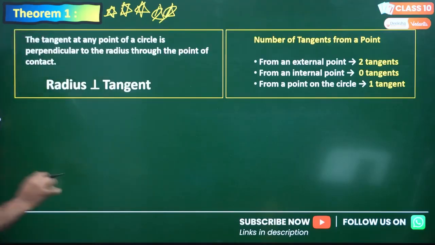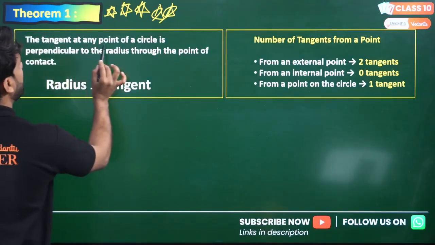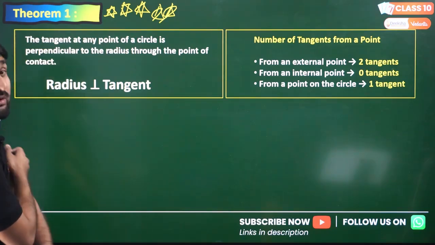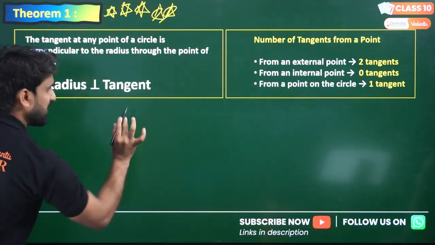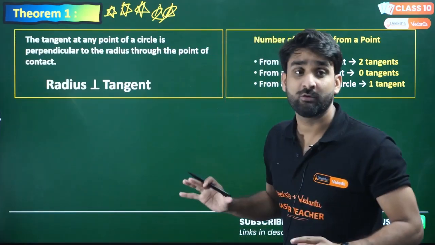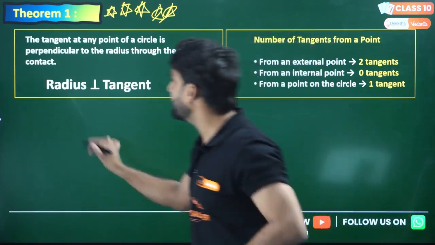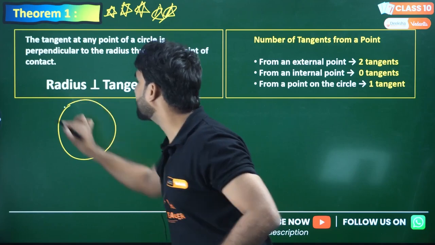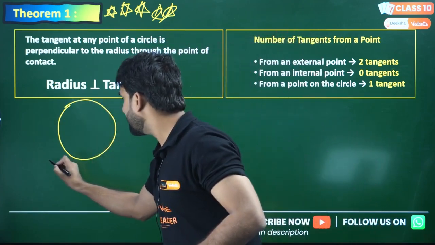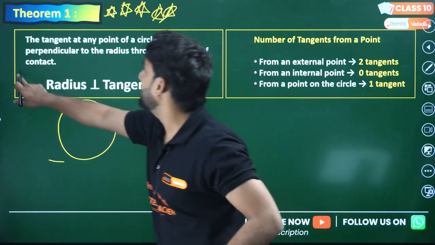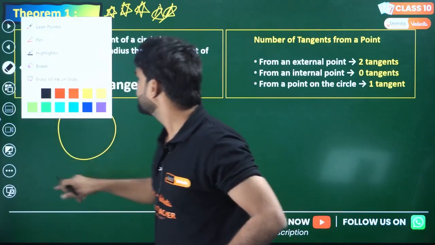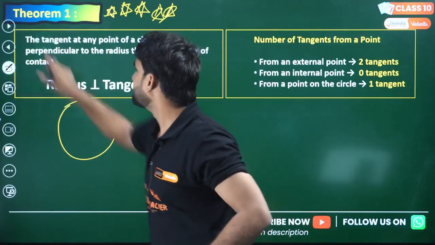The theorem is: the tangent at any point of a circle is perpendicular to the radius through the point of contact. Let me show you the proof of this theorem, what exactly the theorem is. Let's say I have a circle, and let me draw the tangent at this point.